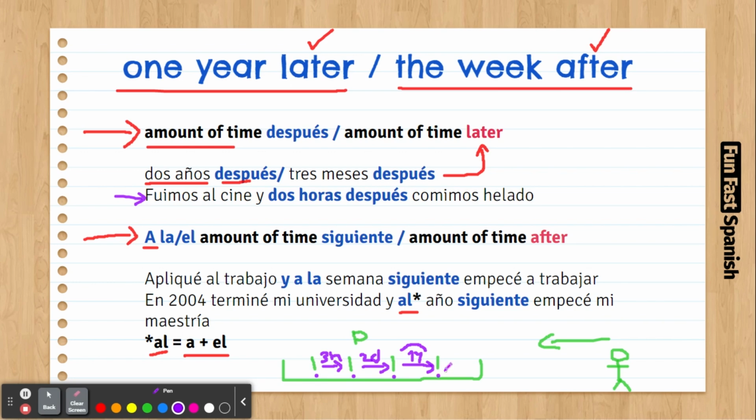I can go on with more. I can say here, en 2004 terminé mi universidad. So I finished my university. Y al año siguiente, and 1 year after, empecé mi maestría. The event here is that I finished my university, and then 1 year after, I started my master's.